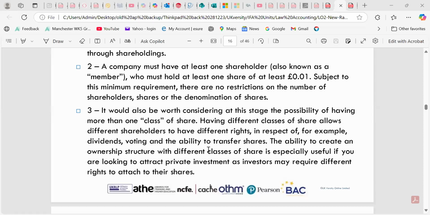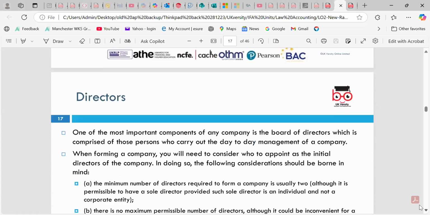Preference shares: in case of liquidation, the company must first pay the preference shareholders, and they normally have a fixed dividend. The ordinary shareholders don't have a fixed dividend. They are normally paid at the end, after paying all other parties. Those are the perspectives we need to look at.